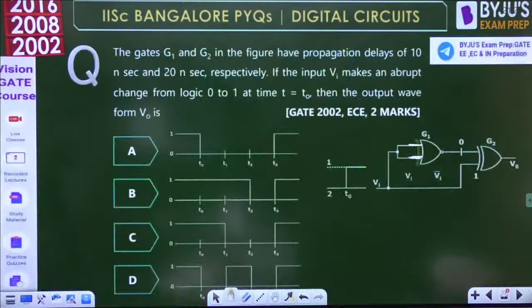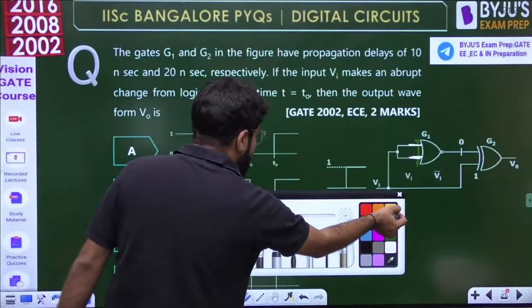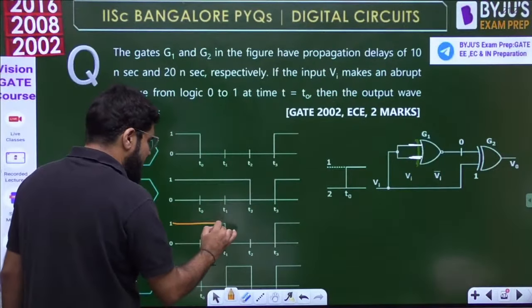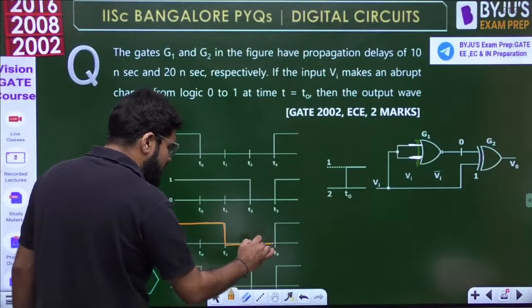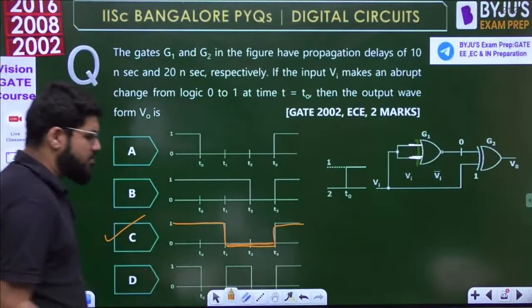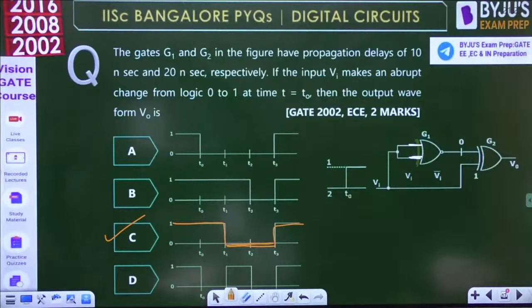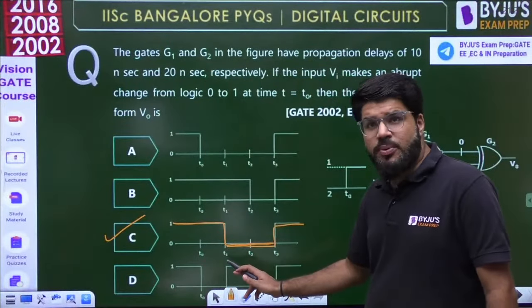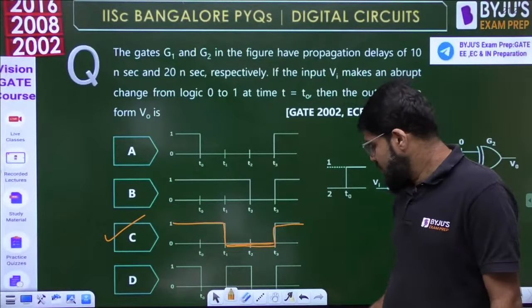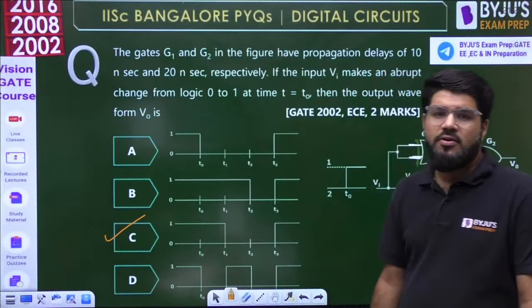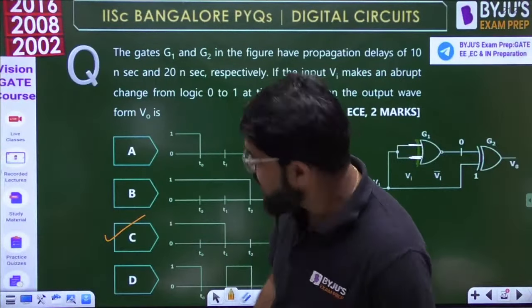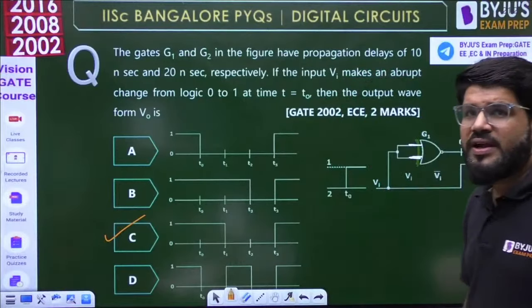Okay, so look into this. What is the output waveform that is going to match? If I have to match the option, they are not even asking the time. We solved it in a little more detail. The correct answer is C. They are just looking at the nature: it was 1 for a particular time, for some time it becomes 0, and then again it becomes 1. That is the output we have drawn, with the complete analysis. This is T0, this is T0 plus 20, and then this is T0 plus 30. We have drawn it with a complete and better analysis, right? Okay, moving ahead to the next.